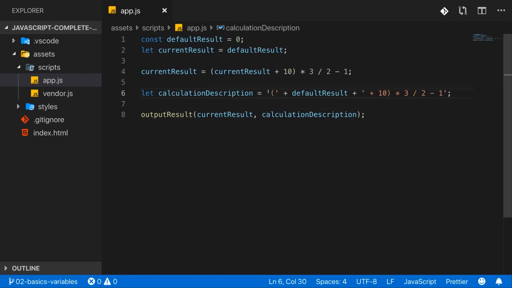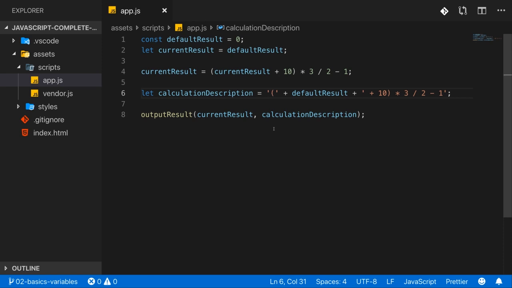Now let me have a closer look at our text here, at our string, which we're combining from a couple of substrings. Now for one, I mentioned that you can use single or double quotes, and the decision is really up to you. You can go for either of the two solutions. I will use single quotes throughout the course, but that's just my personal preference, not something you have to use. However, you should be consistent and stick to your choice thereafter.